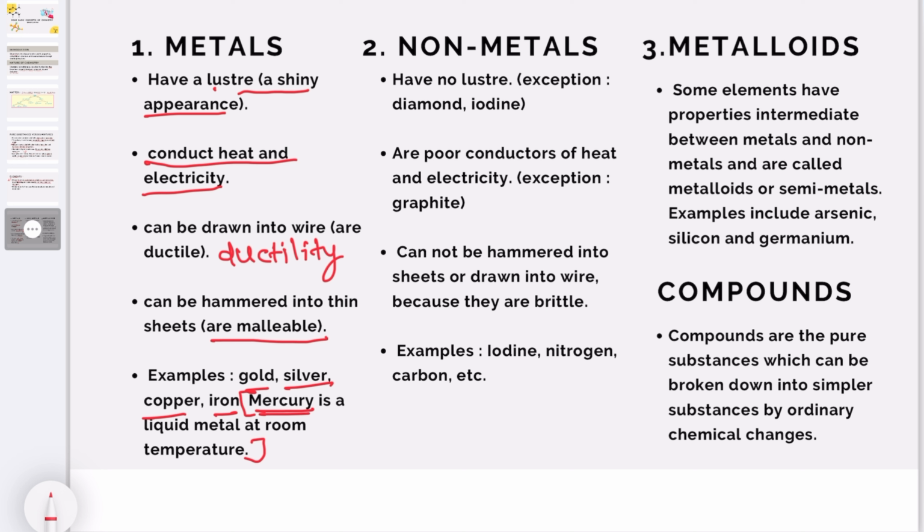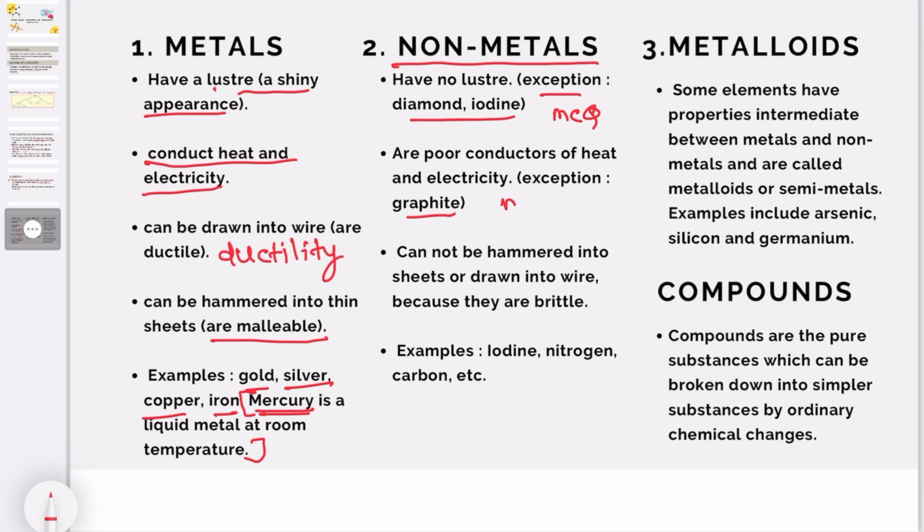Next is non-metal. It is also a type of element. Non-metals have no luster, exception diamond and iodine. Non-metals को उसकी जो surface रहती है वो shiny नहीं रहती, lustrous नहीं रहती है, except diamond and iodine. The next is non-metals are poor conductors of heat and electricity except graphite. Here exceptions are there.